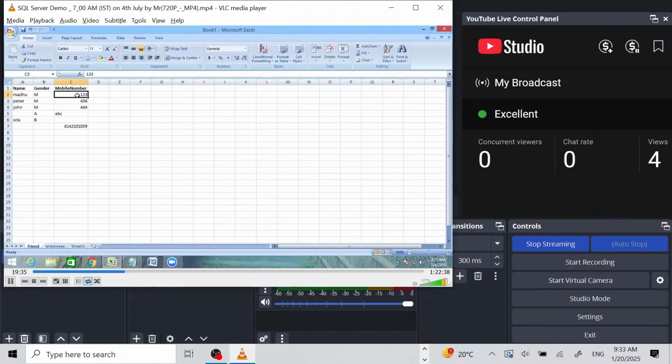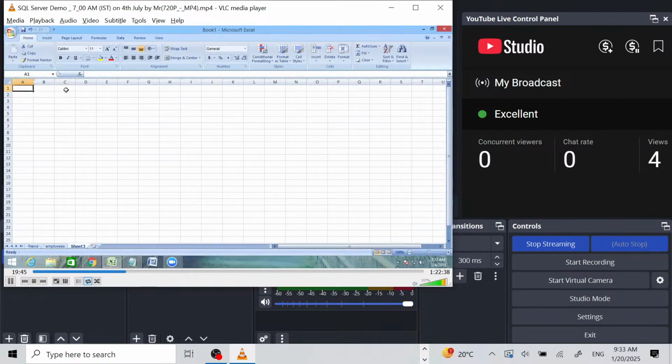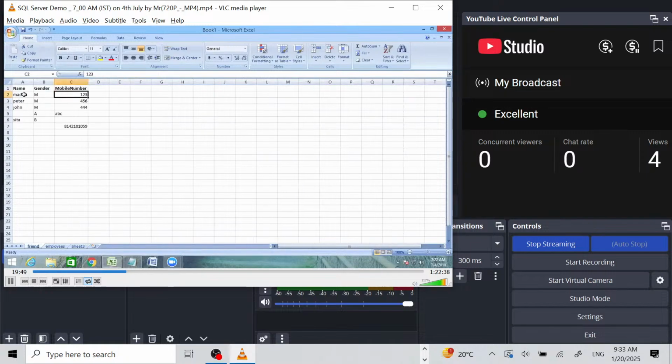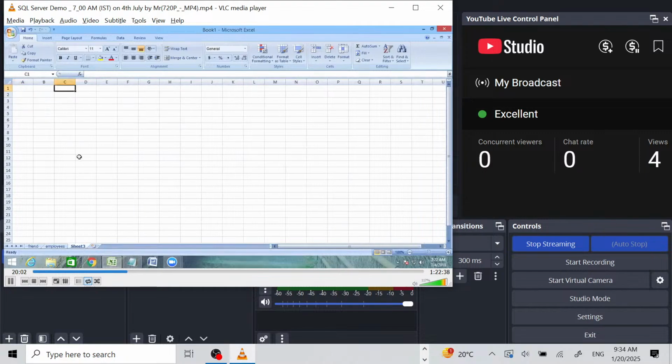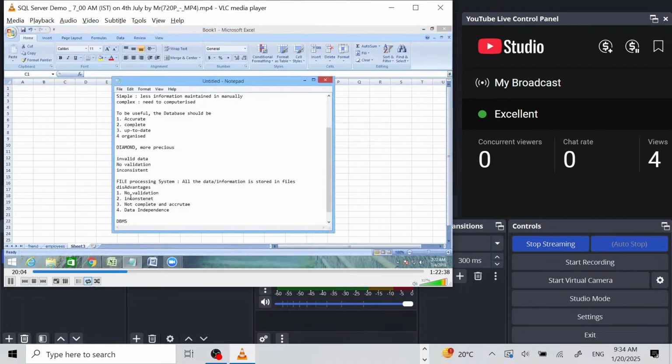If the mobile number is changed, because the mobile number of a person can change, and it is updated in this file but not updated in the other sheet, that becomes inconsistent. If my business asks what the mobile number of Madhu is, it will have two entries. Whether this one or that one should be treated as correct, that is inconsistency. That is a disadvantage of the file processing system.